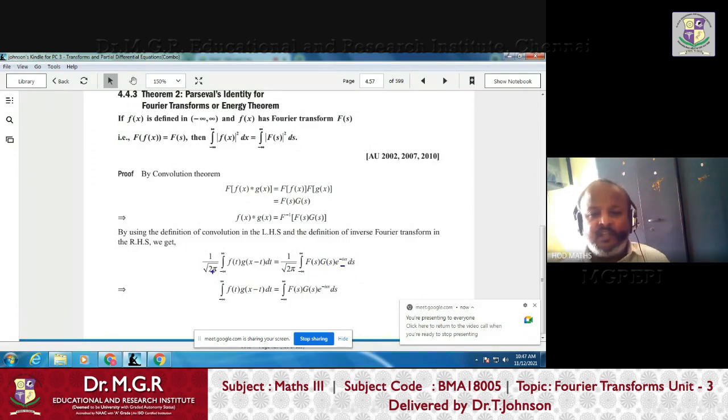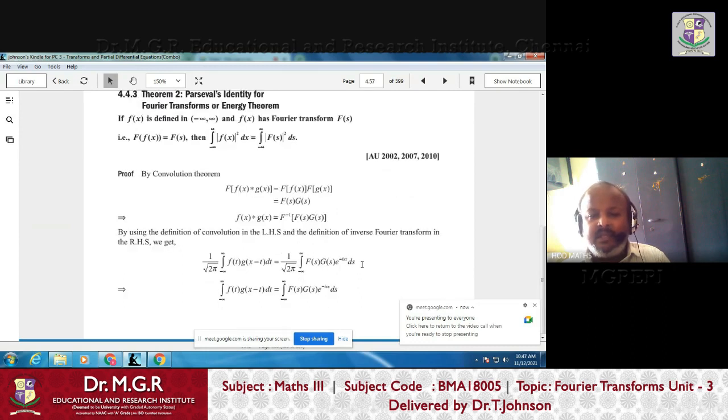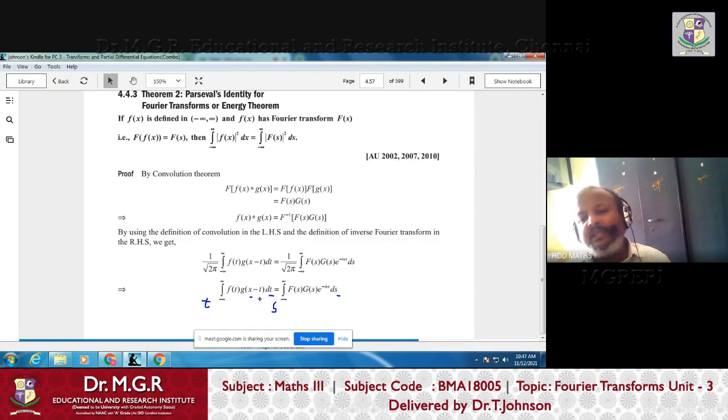And the left hand side is the definition of convolution, the convolution statement. Now this 1 by root 2 pi and 1 by root 2 pi cancel out, no problem. Now you have to do certain things, only simple substitution. Here we are not doing any simplification. One thing you should understand: on the left hand side the variable is t, and on the right hand side the variable is s. So on both sides x is like a constant, because here the running variable is t, here the running variable is s, so x is like a constant.